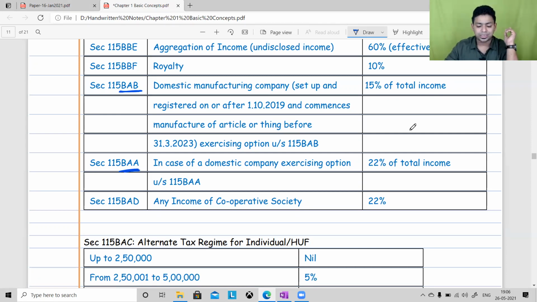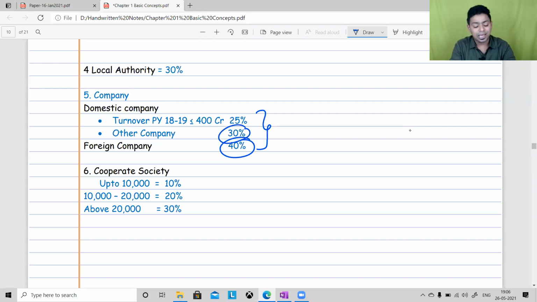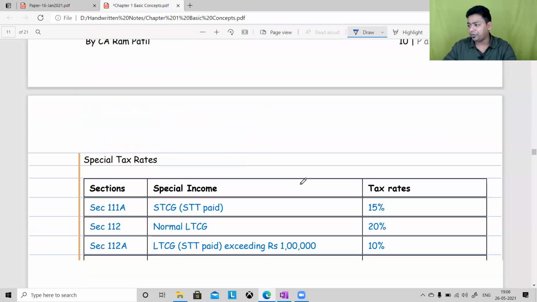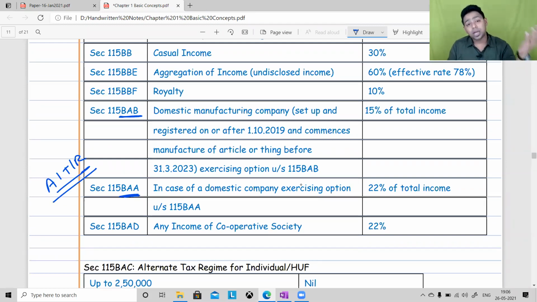Already I have told you what is the tax rates of the company. A tax rate for the company normally for foreign company it is 40%, for Indian company it is 30%. But if the company is having turnover less than 400 crore in the financial year 18-19, the tax rate becomes 25%. But please understand, my dear friends, we are having alternative tax regime. It is called as ATR, alternative tax regime, where a company may choose to go for alternative tax system and not a regular tax system.